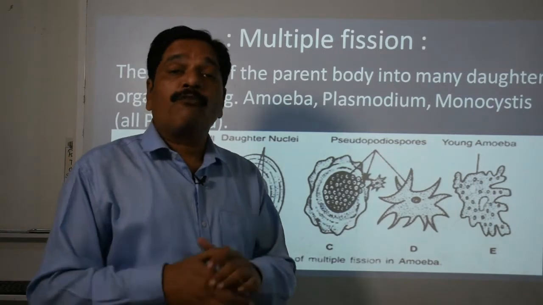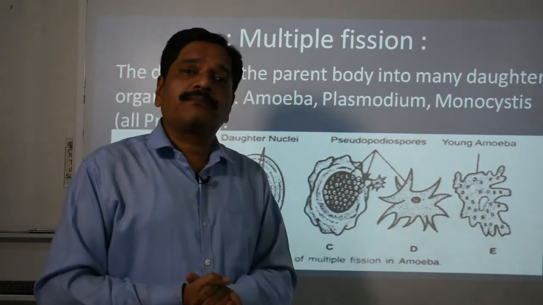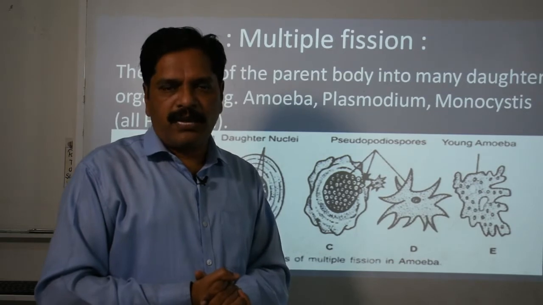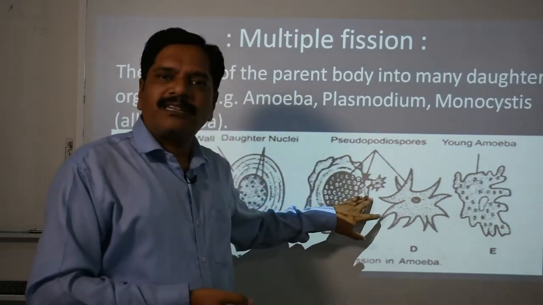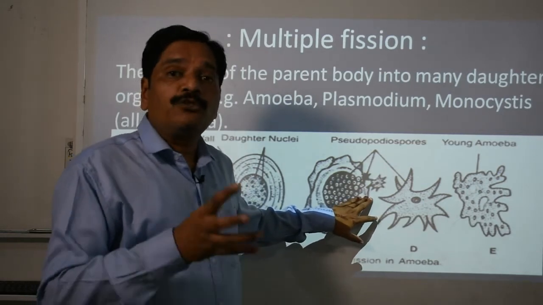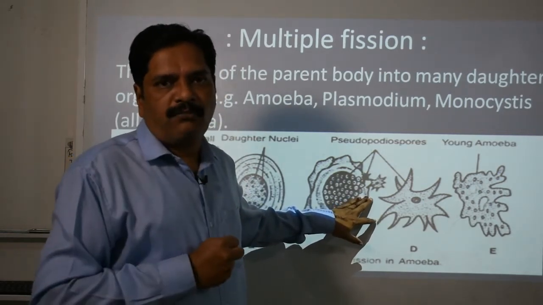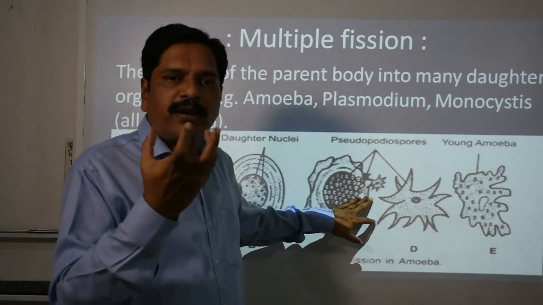Clear? Now, when the favorable conditions are back, what happened? As I told you, this protective covering is called the cyst. It absorbs water and moisture and is responsible to expand.